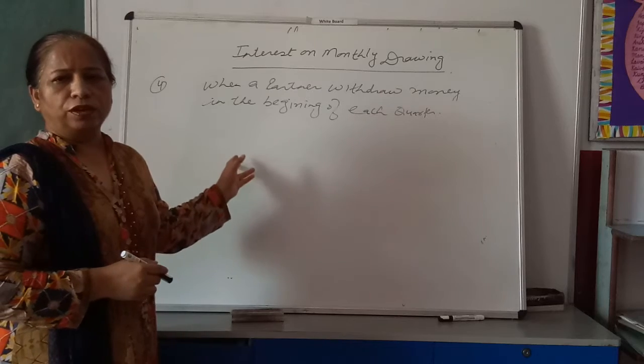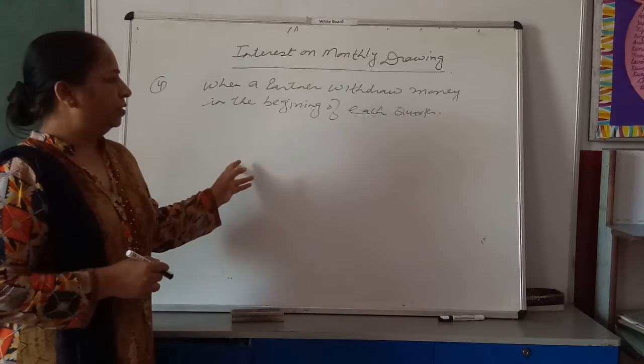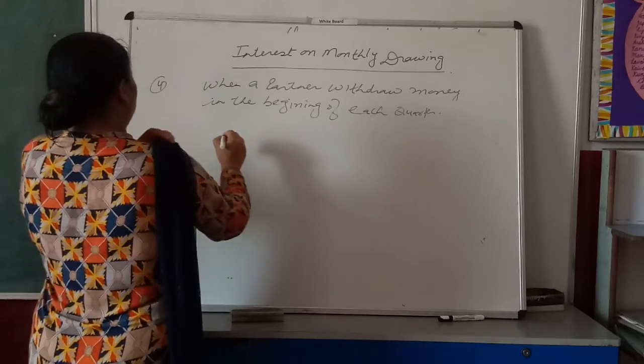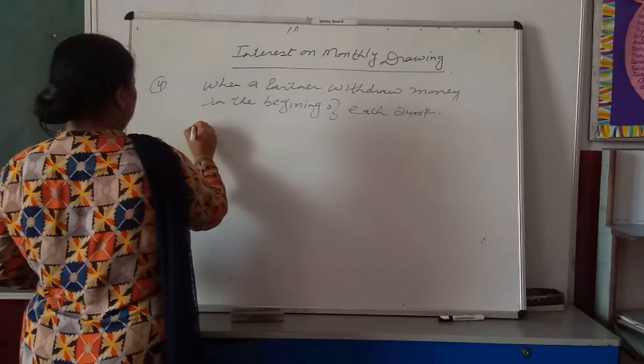What do you mean by quarter? Quarter means the time period of 3 months.